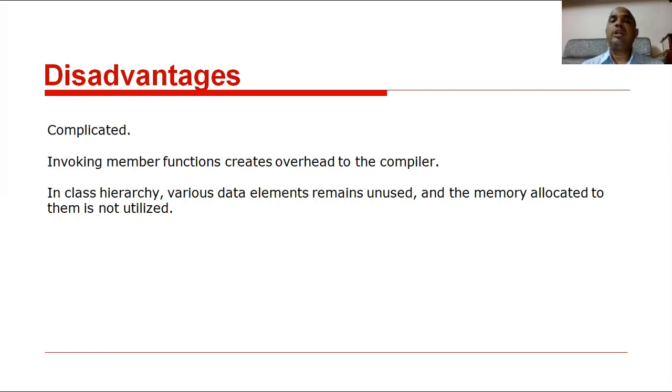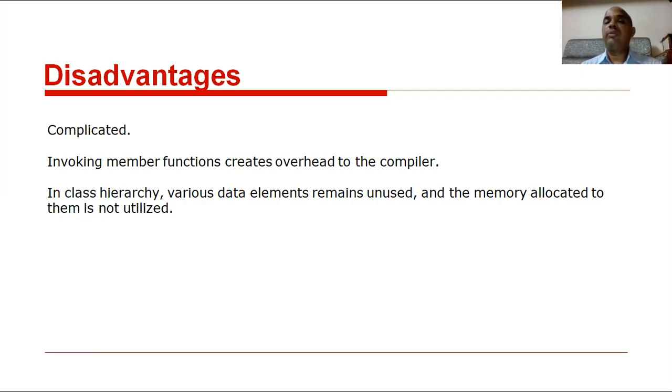Which one is called here? Which one is called here? It is a little difficult for users to understand. That is why it is complicated, and that is one of the disadvantages of inheritance. Then the second disadvantage: invoking member functions creates overhead for the compiler.